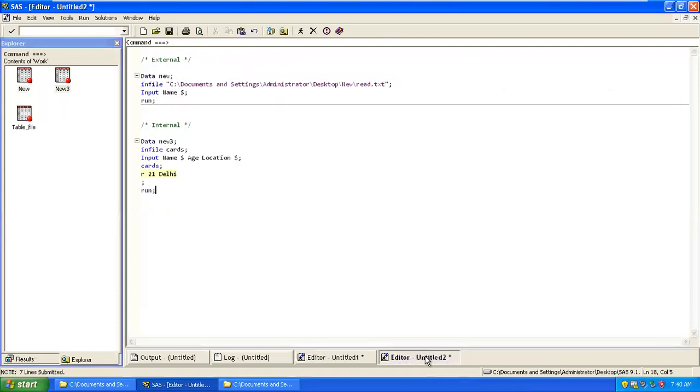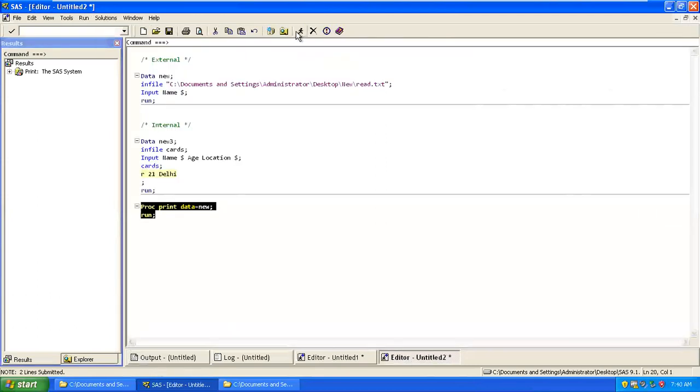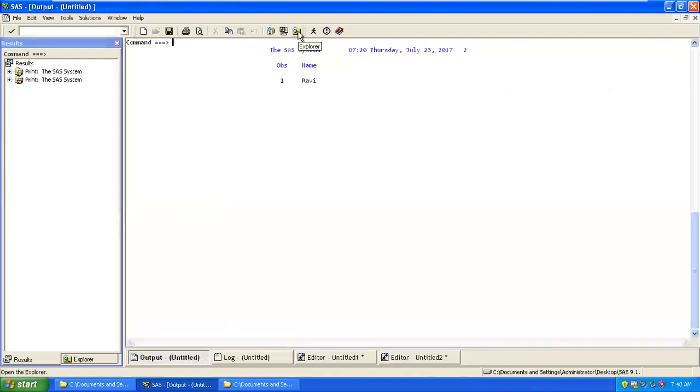So when you go to this and write proc print data, and now if I execute, I'm using this editor, your output window as well as the result window. If I keep on executing the program, I get another preview.